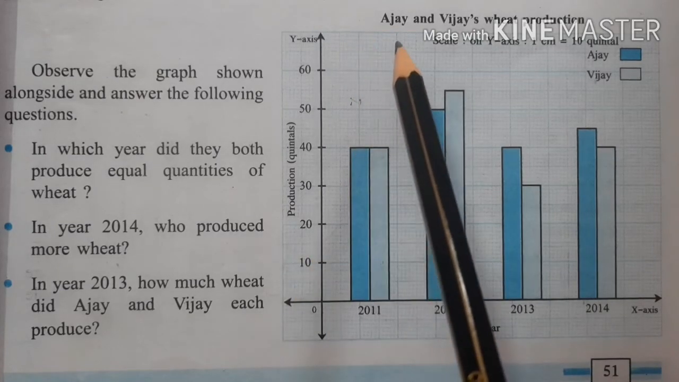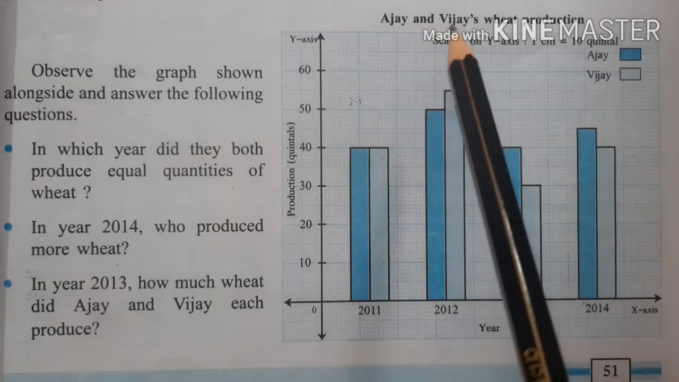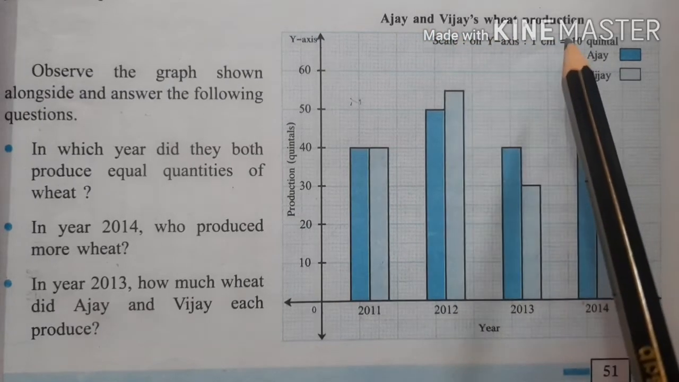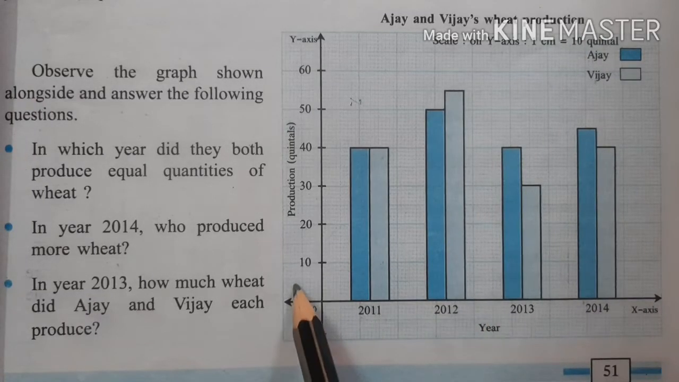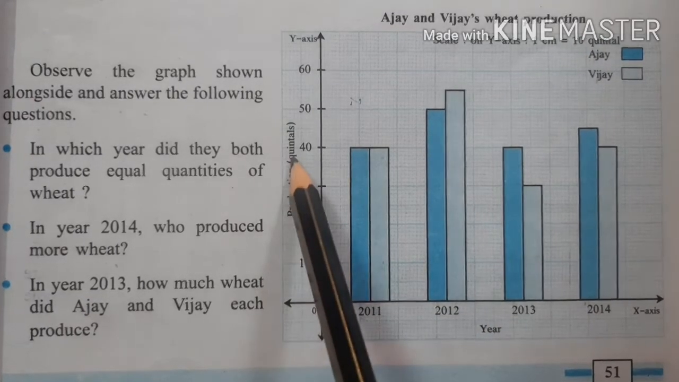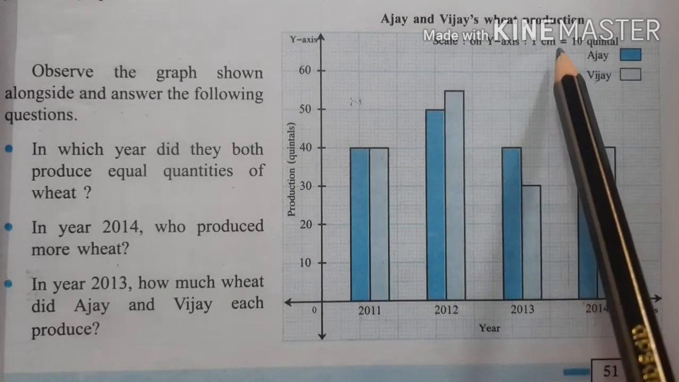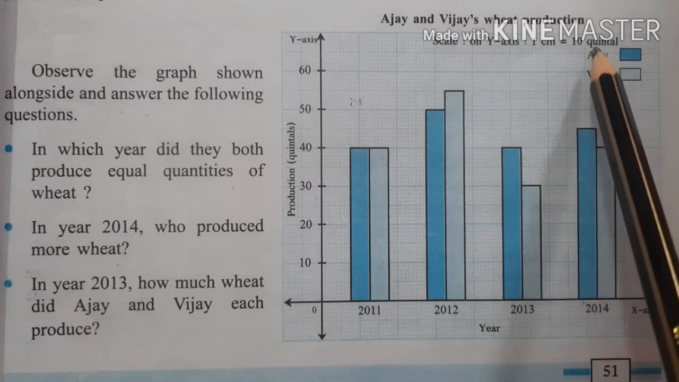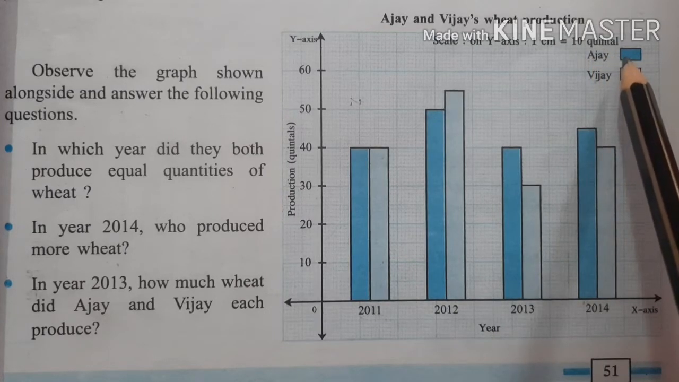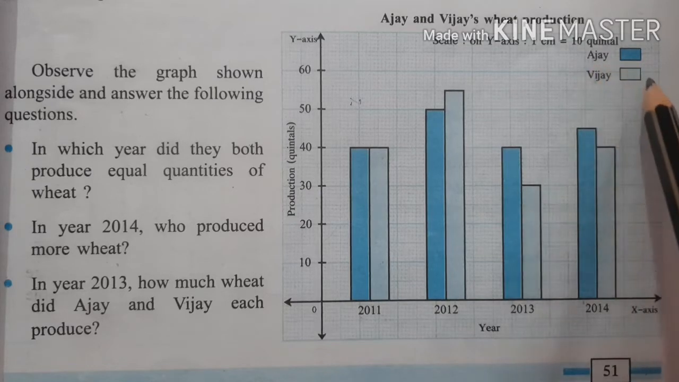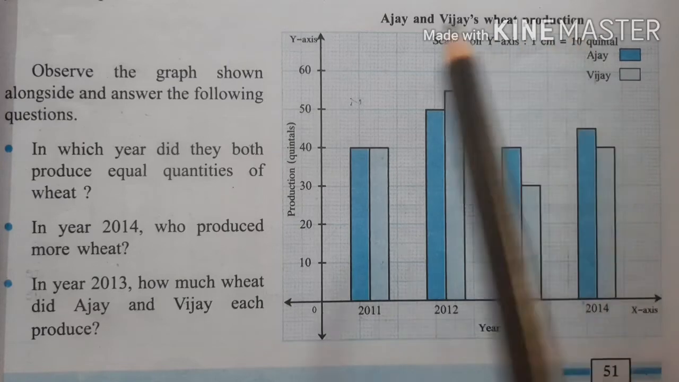Observe this joint bar graph carefully. This is the graph of Ajay's and Vijay's wheat production. On the x-axis, years are given and on the y-axis, production in quintals is given. Scale on the y-axis: 1 centimeter is equal to 10 quintals. Dark blue color shows Ajay's wheat production and faint blue color shows Vijay's wheat production.